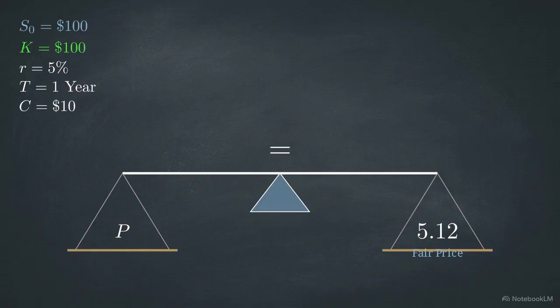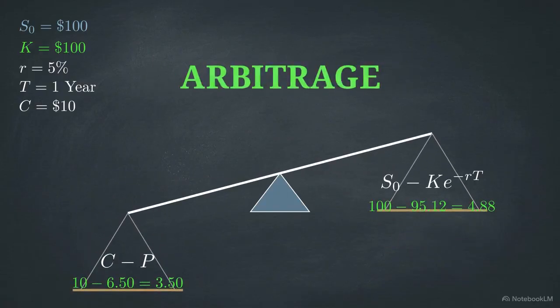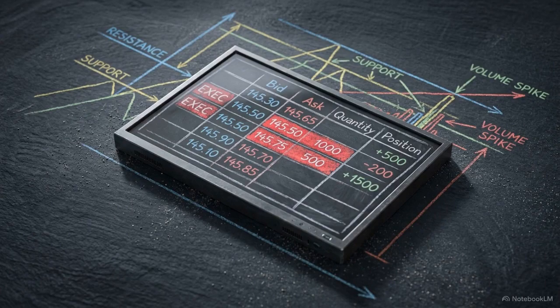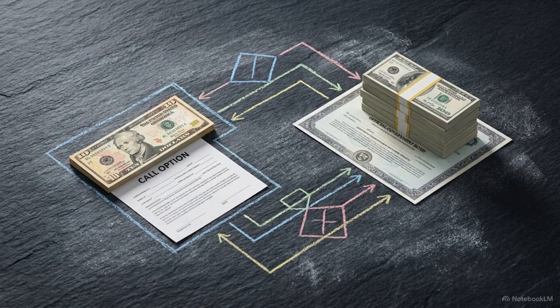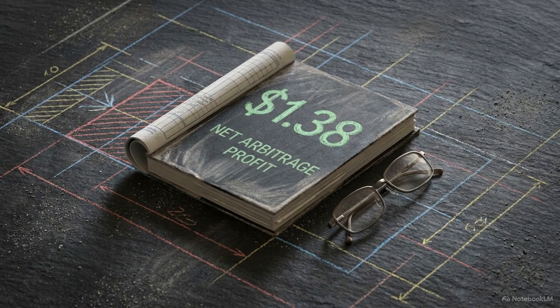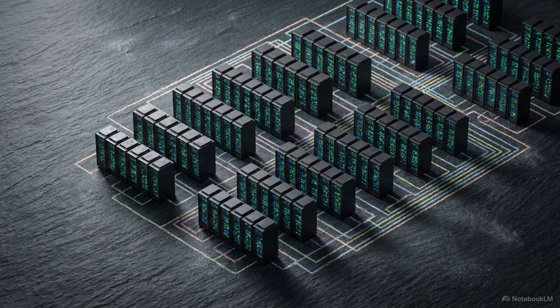If the market suddenly quotes that put at $6.50, it is overpriced relative to the other variables. This creates an imbalance in the parity equation, signaling an arbitrage opportunity. To exploit this, we sell the overpriced put for $6.50 and short the stock for $100. We then use that cash to buy the call for $10 and invest the rest at the risk-free rate. By the time the contracts expire, we will have a riskless profit of 1.38, regardless of where the stock price ends up. Put-call parity is a structural identity in the market. When it is violated, arbitrageurs act quickly to trade the prices back into alignment.